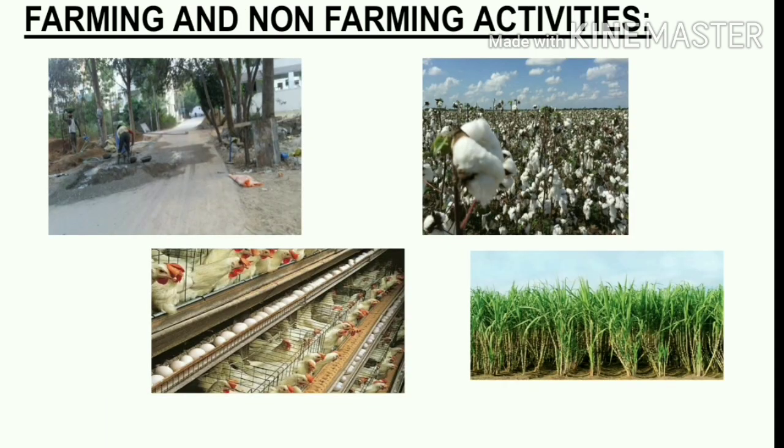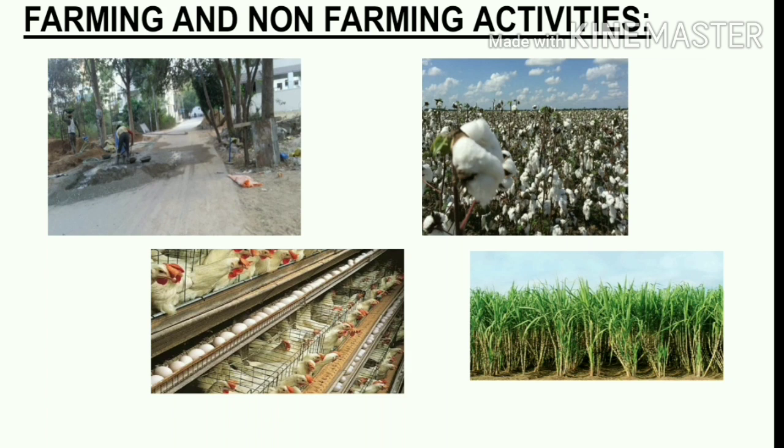So students, in this picture we can see different types of activities. The first picture is regarding a construction activity which is going on. I think it is the construction of a road. So by looking at the picture itself, we can identify that it is a non-farming activity. It is a construction activity. The second picture depicts, I think it is cotton, because we can see cotton pods in the picture. So it is cotton cultivation, which comes under farming activity.